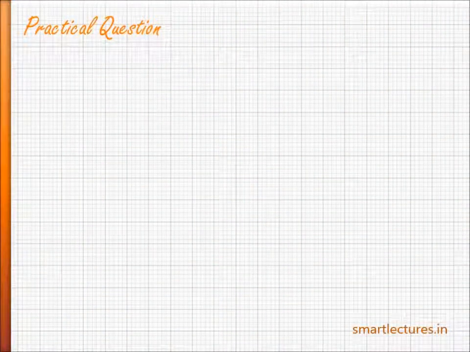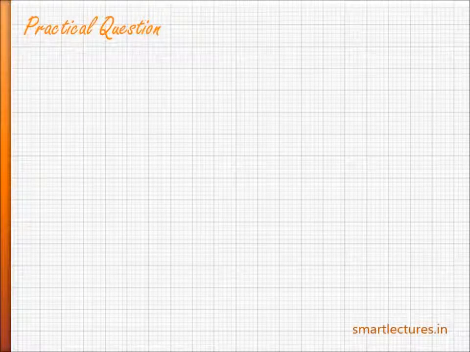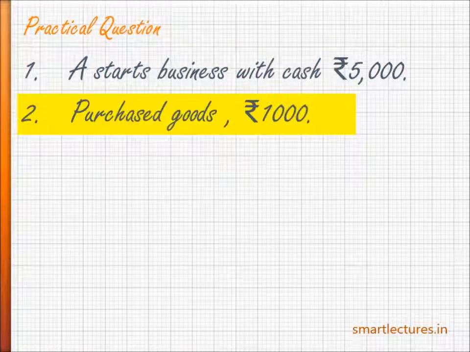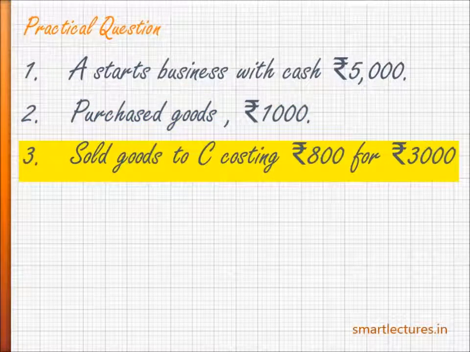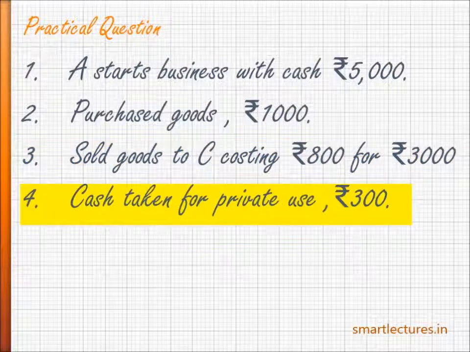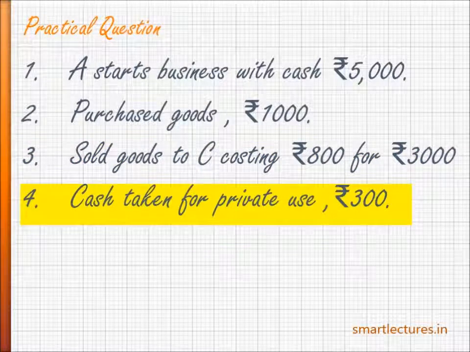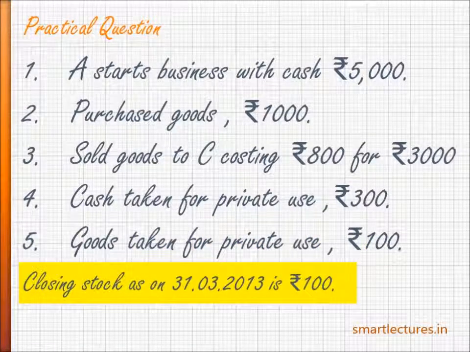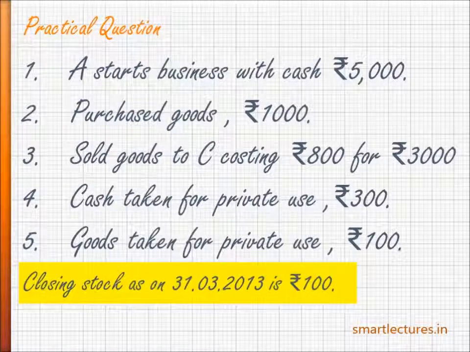Now we are going to take a practical question. A starts business with cash, rupees 5,000, purchased goods rupees 1,000, sold goods to C, costing rupees 800, for rupees 3,000, cash taken for private use, rupees 300, goods taken for private use, rupees 100, closing stock as on 31st March 2013, rupees 100. Now let's go for the journal entries.